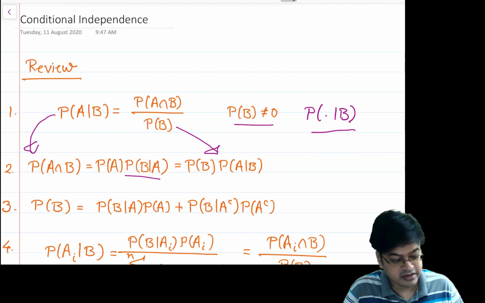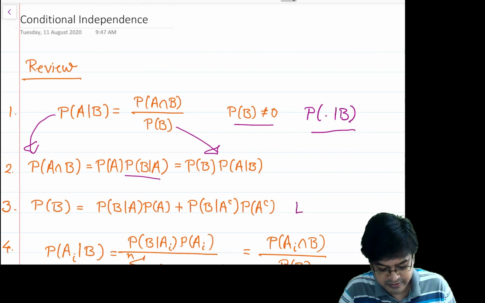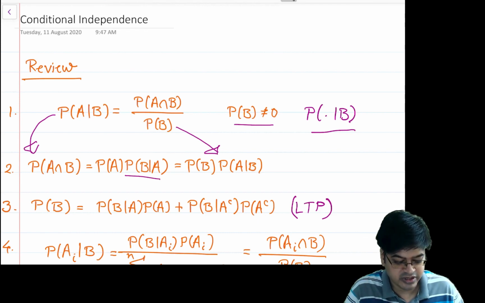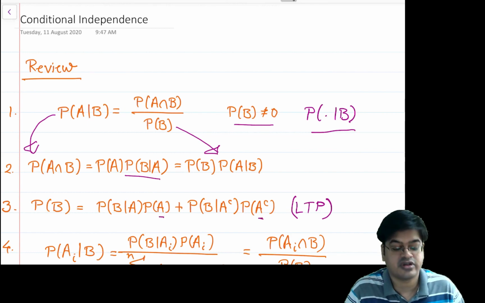Then we understood something called the law of total probability, which partitions the sample space into disjoint sets. In this case, I have taken the disjoint sets to be A and A complement, and then I have written the law of total probability.